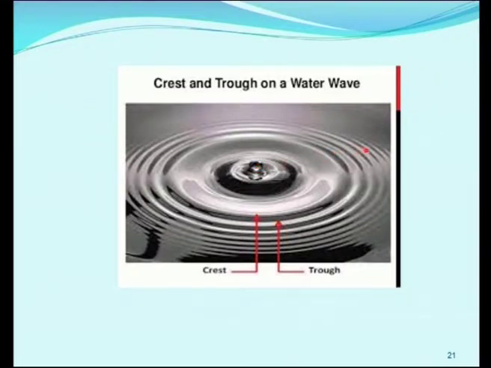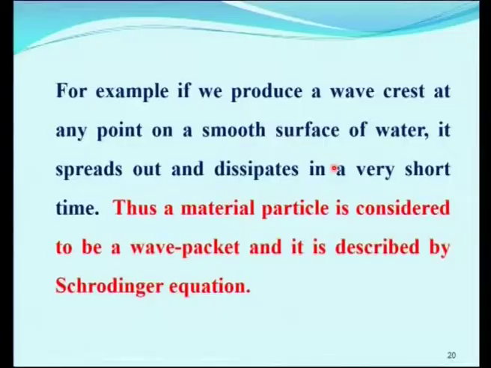Each and every wave is superimposed together, so collectively we can say it is a group of waves. What are we going to conclude from this diagram? What we drop, a stone, we consider as a particle. The particle is important in a wave packet because the wave packet is apparent, it will disappear, it will not be permanent, whereas the particle, the stone, is permanent.